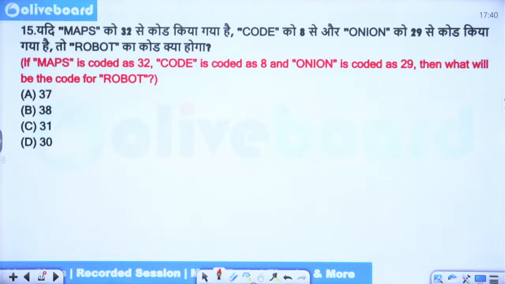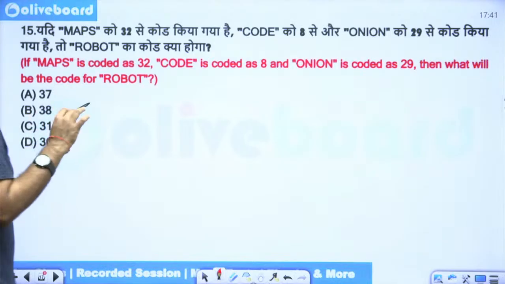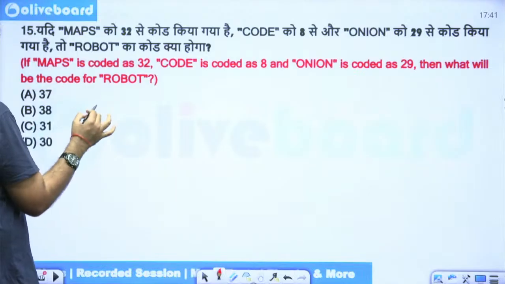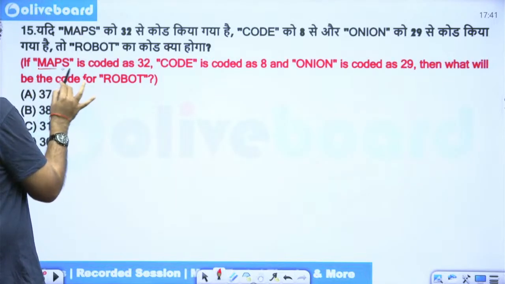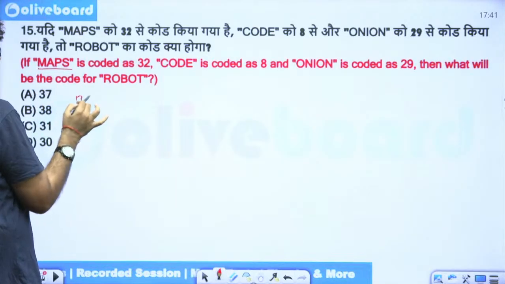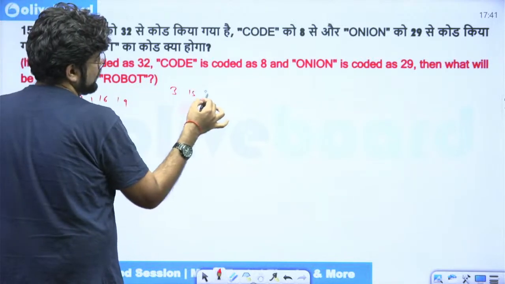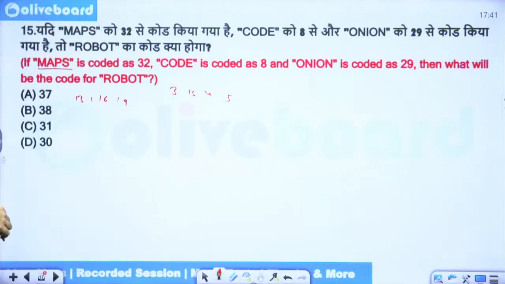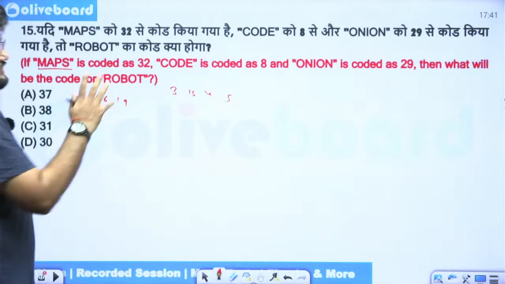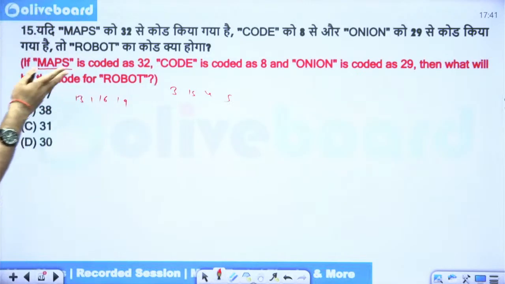Map says 32, code is 8. Onion is 29. Okay. This one I think I know. See, technically what you will do is, for maps you will add the place values first. 13, 1, 16, 19. But always check for here also. 3, 15, 4, 5. This is slightly easier, no? So this is 27. 27 and 8 is not making any sense whatsoever. You can maybe divide by 3 and subtract 1. But is that going to help out here?